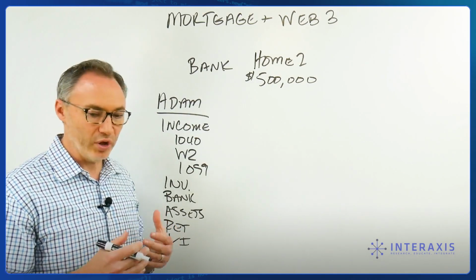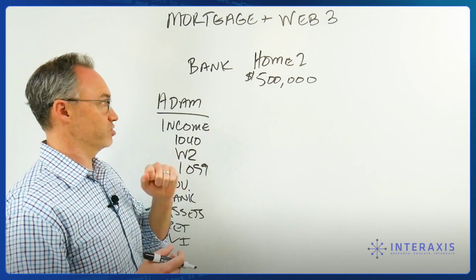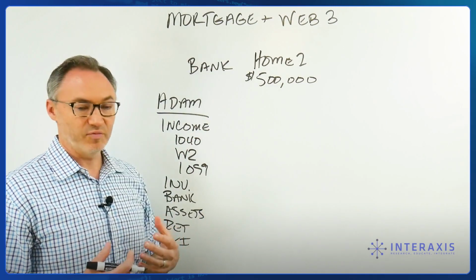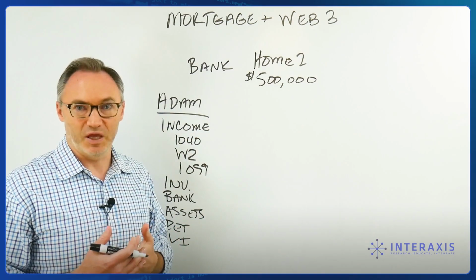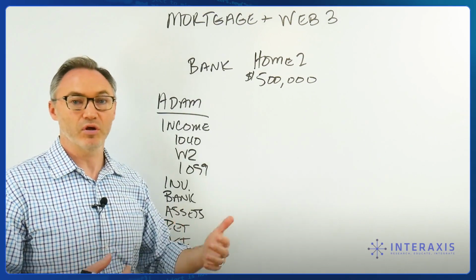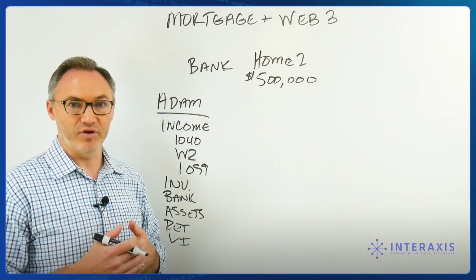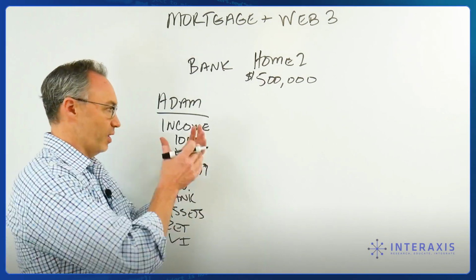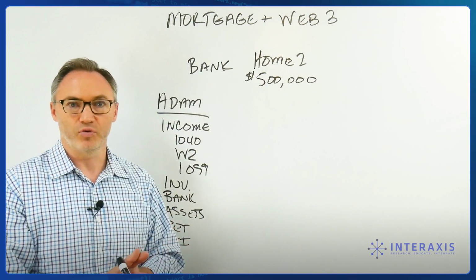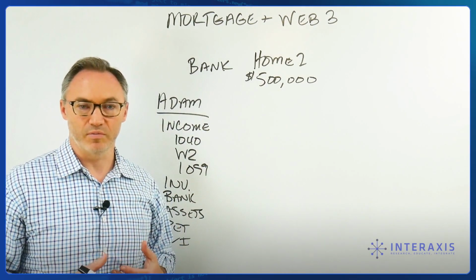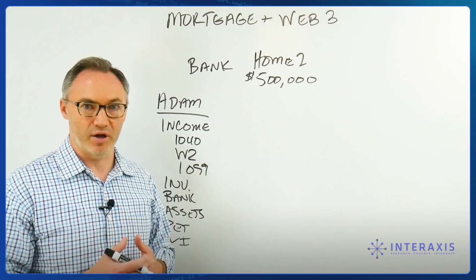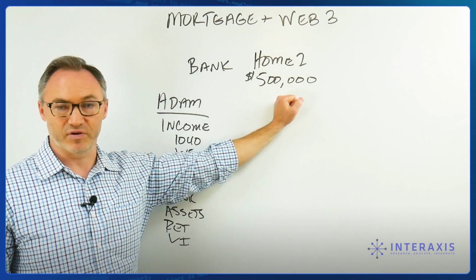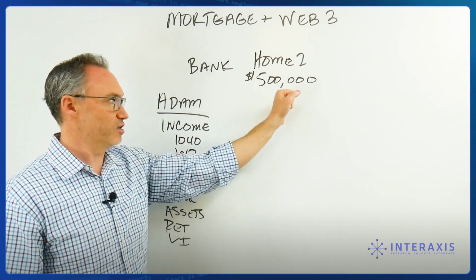Now, we all know that this loan, this mortgage that the bank is giving me, is collateralized by the home. And so the mortgage they give me says, look, Adam, if you cannot make these payments anymore, we are going to foreclose. When we foreclose, we're going to take the home back. And when we take the home back, we're going to go try to sell it. Now, even though the bank has to get all this information, even though the loan is more than collateralized, okay, it's over collateralized. Because remember, I'm going to get a $400,000 loan, and they're going to collateralize it with a $500,000 home. So it is over collateralized.